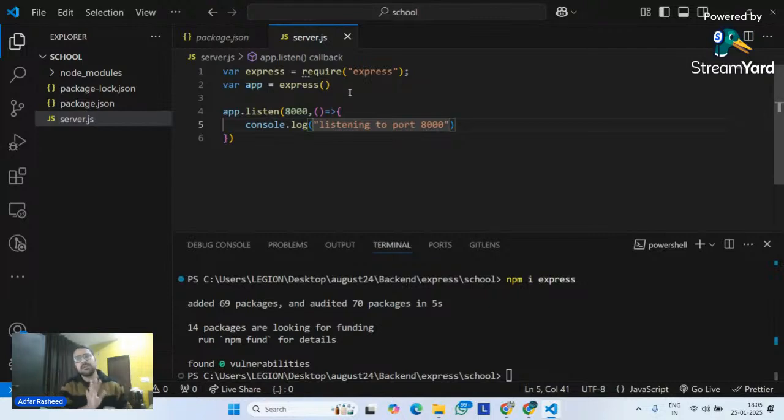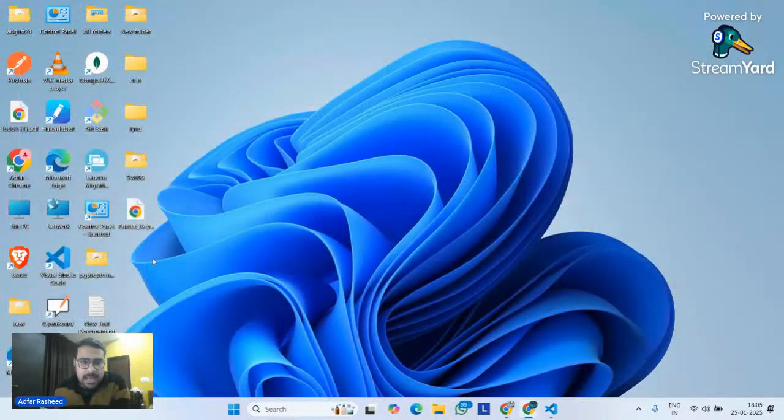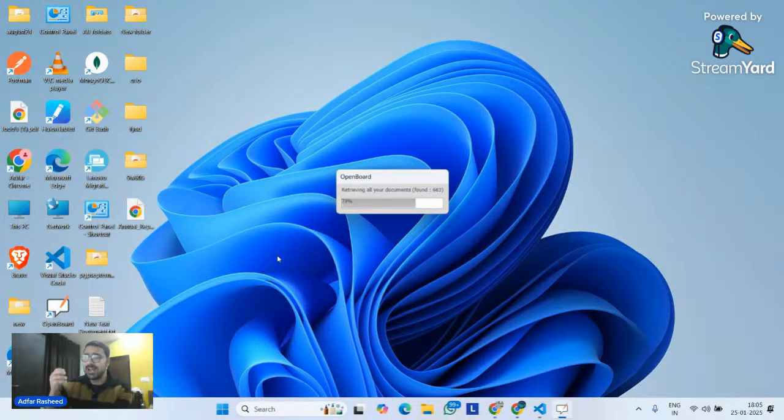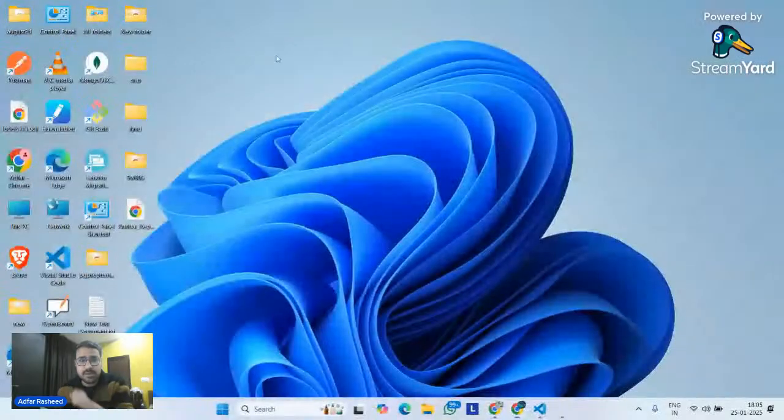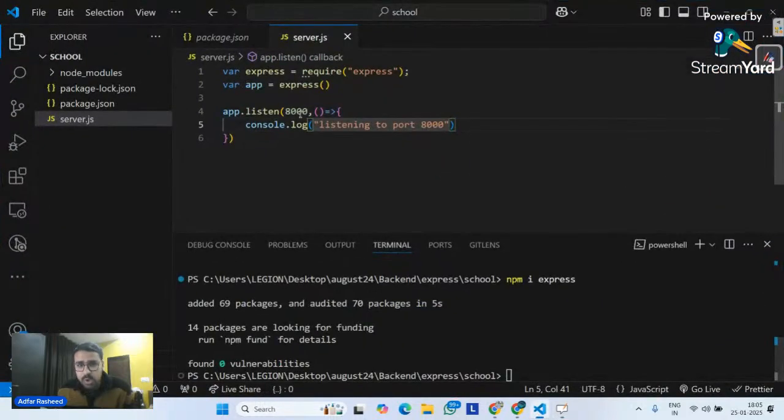This is what we discussed in our previous class already. Now, in today's project, what are we supposed to do? Let's understand that. For that, allow me a second. I will open my whiteboard because we need to understand a few very important things before we move on and write the rest of the code. At this point, we already know that we have created our server, and the server which I have created is because of the Express framework, and it's listening to a port called 8000.